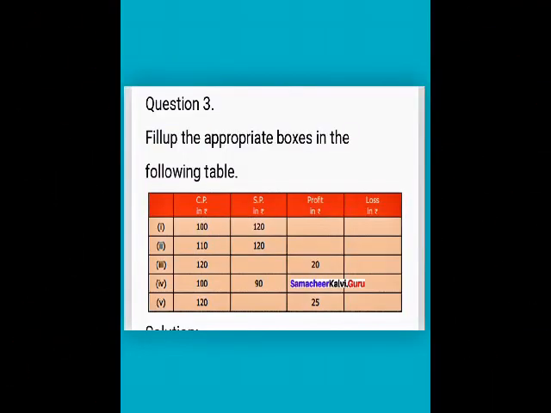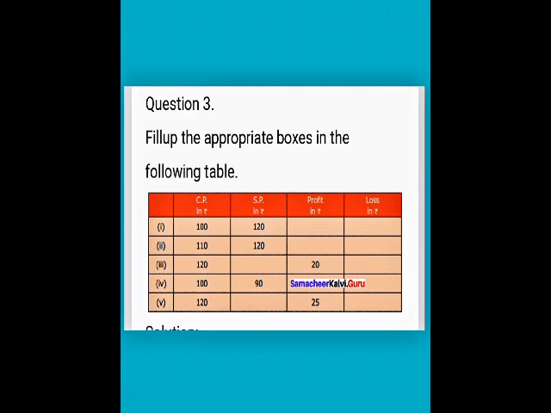Fill up the appropriate boxes in the following table. CP, SP, profit, loss. Somewhere CP is given, SP is given, and profit or loss we want to find. In other sums we have CP and profit, and SP and CP, and there is a profit or loss. Then with CP and profit we want to find the SP. Okay, move on to the first question.